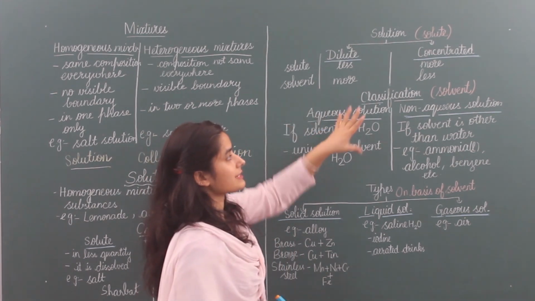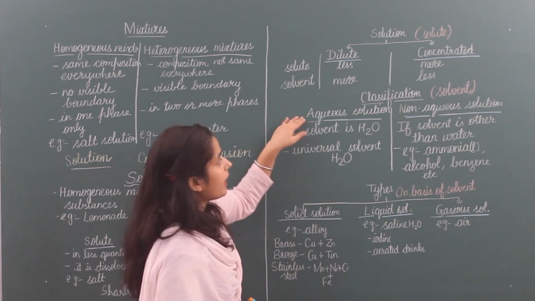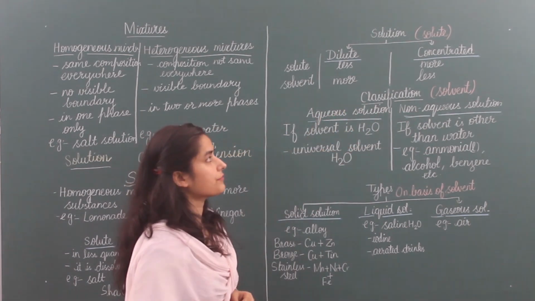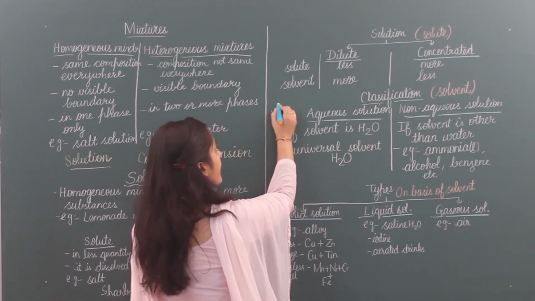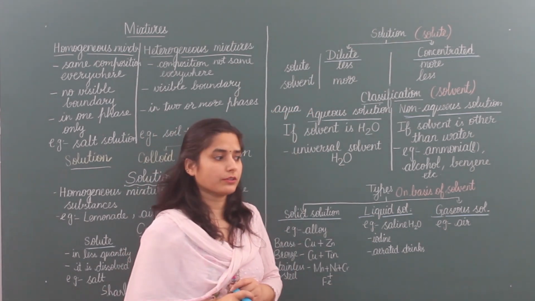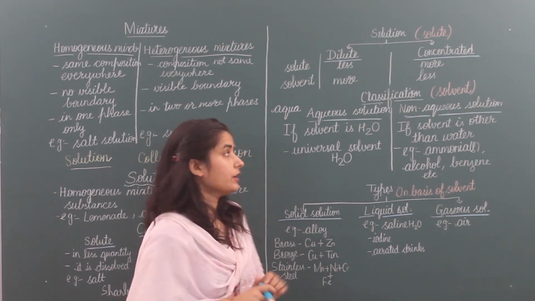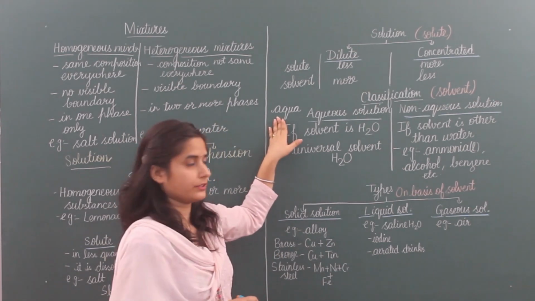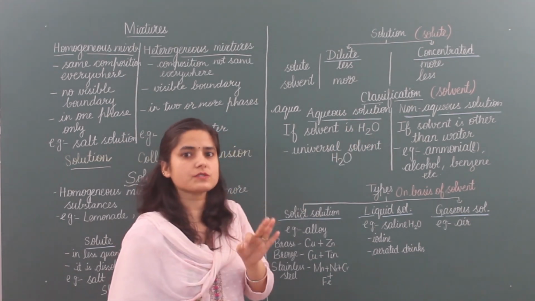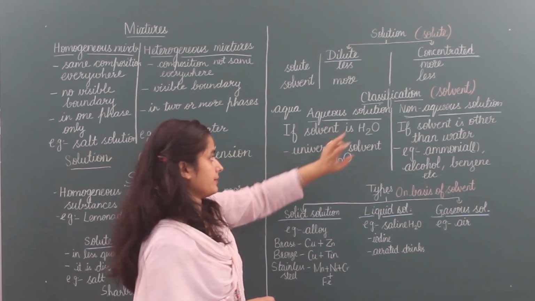Okay. Now the next classification is based on solvent. Which type of solvent are we taking? Aqueous solution and non-aqueous solution. Aqueous is made from the word aqua. Aqua is used for water. At home you use Aquaguard. Aqua means water, guard means guarding it. So the word aqua is used for water. Aqueous solutions are those solutions in which the solvent is water. Always we add something in water, so these are aqueous solutions.